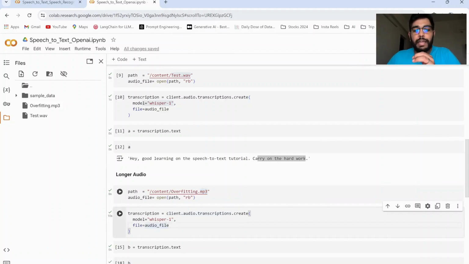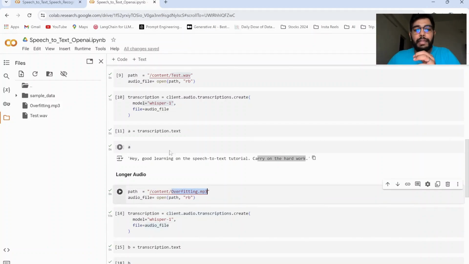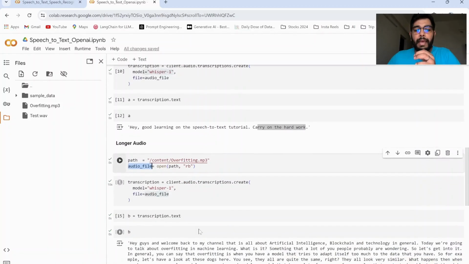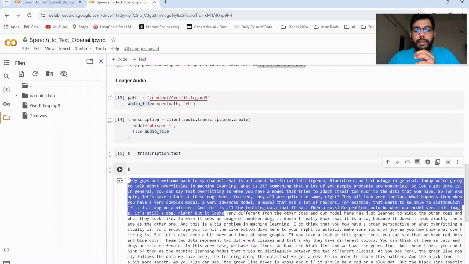So over here also we'll directly pass the overfitting.mp3 file and use the same function, that is audio.transcriptions.create function, passing in this new audio file, and we'll get the transcription over here.